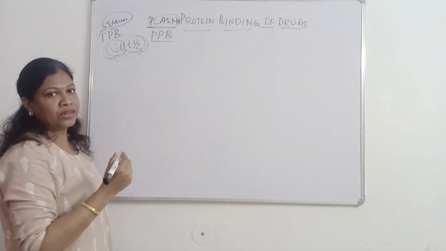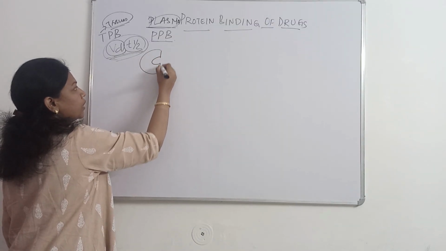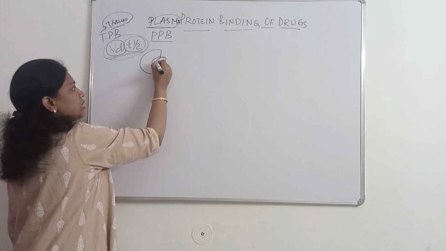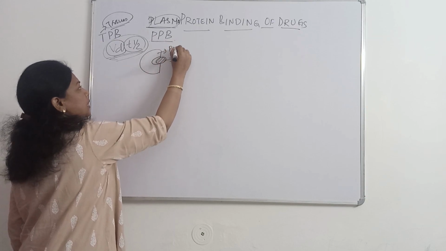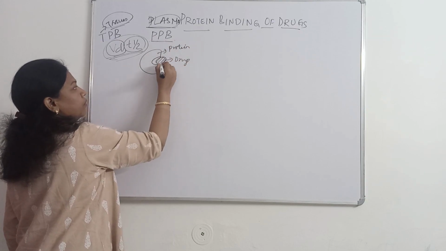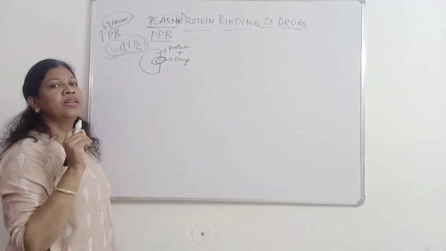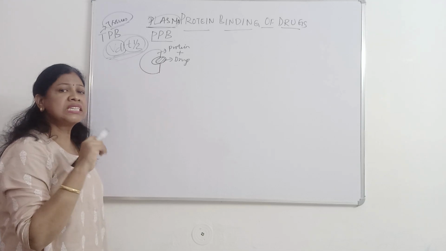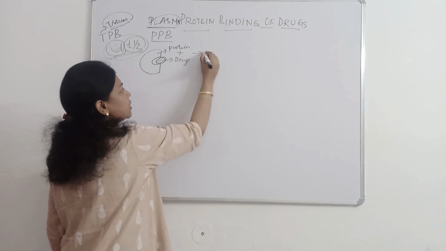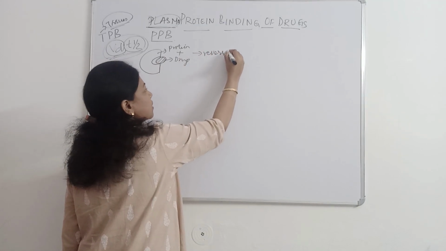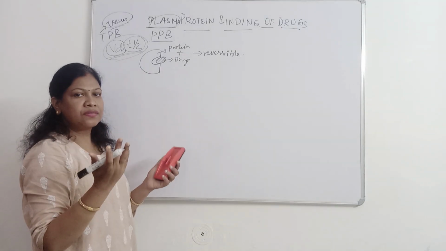Let's start with protein binding of drugs. What is protein binding of drugs? The binding of drugs with proteins. Say, for example, this is a drug and this is a protein present in the plasma. The binding of drugs with protein is known as plasma protein binding. It is a reversible process. It is not irreversible binding or complex formation. It is reversible.